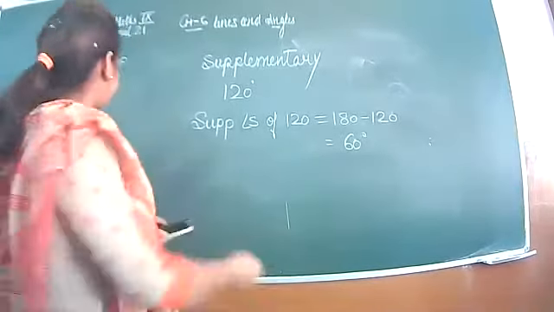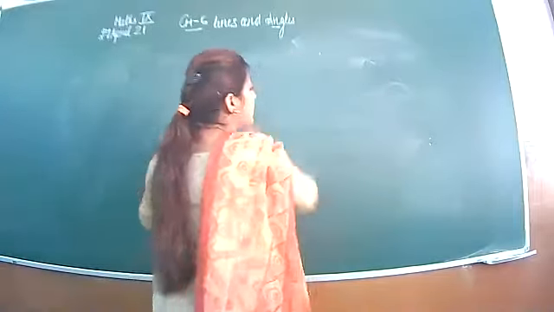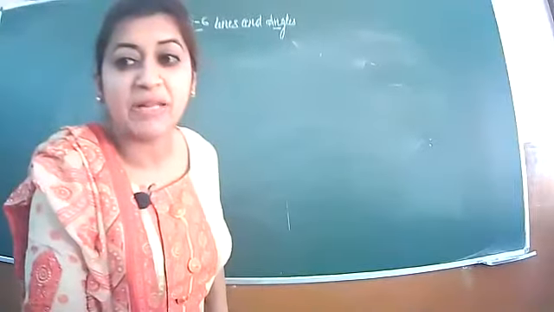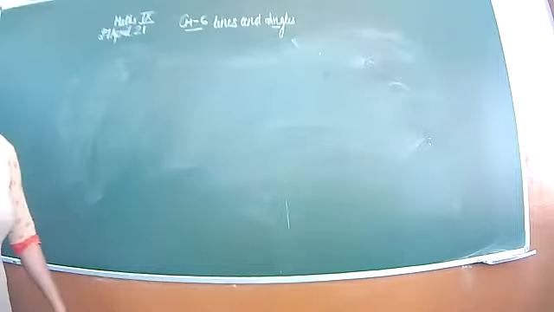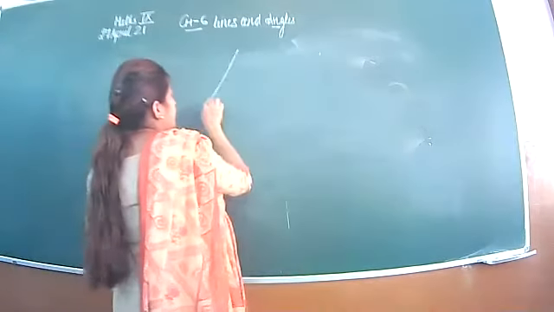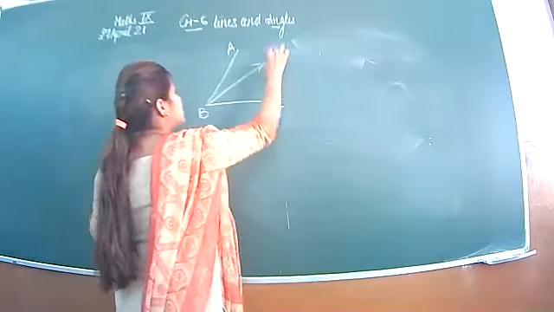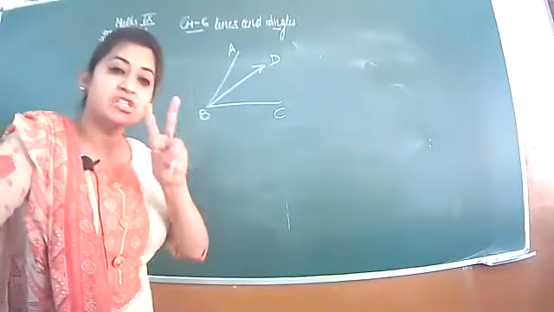Next is adjacent angle. Adjacent angles we have already discussed very deeply in the 7th class. If I draw this angle A, B, C, and this is D. Adjacent angles are the angles which have two properties.